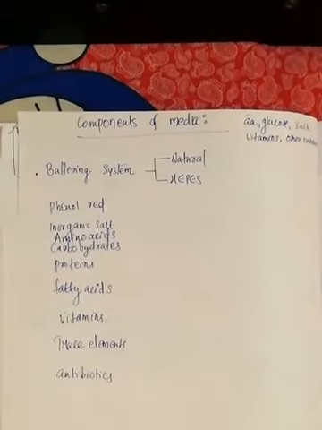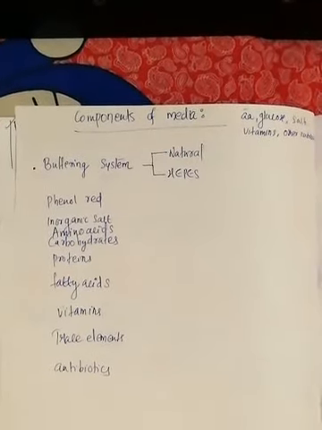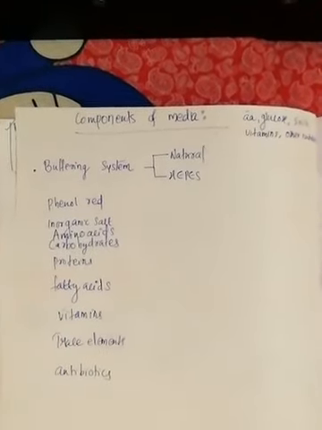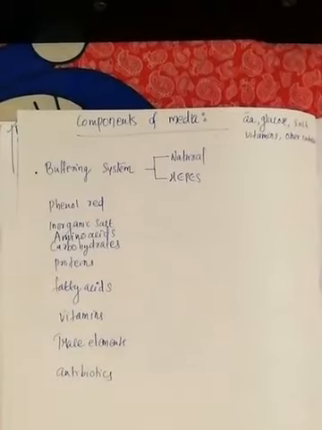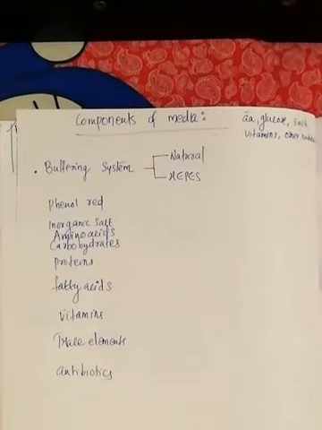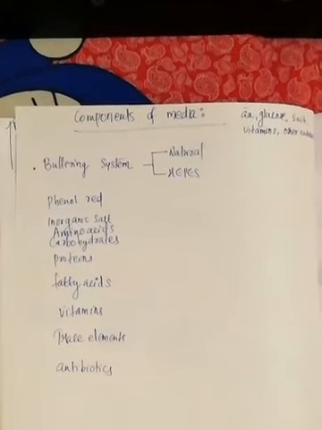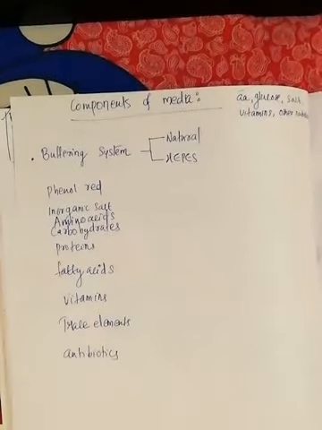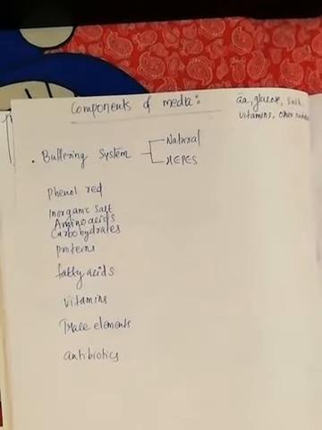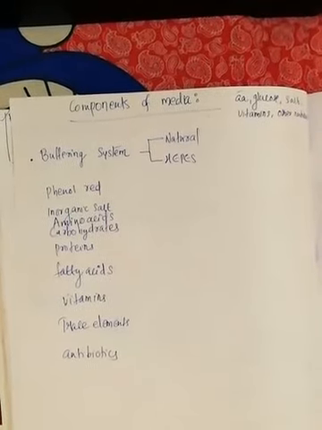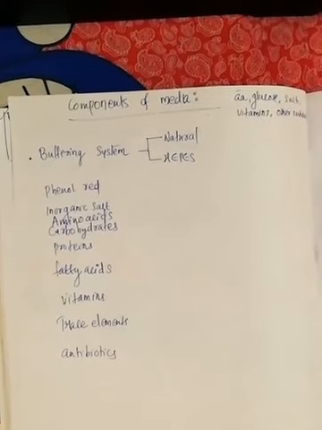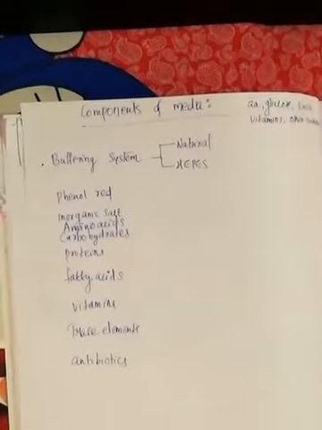Next component of the media is amino acid. Amino acids are the building blocks of protein. That's a basic aspect about amino acids. So it is essential, and all the essential amino acids should be included, especially L-glutamine. If you remember, when you prepared the animal cell culture media, you added L-glutamine. All should be added, but L-glutamine is the major one that will provide nitrogen for NAD, NADPH and the nucleotides. Okay, that is why we have to add L-glutamine.